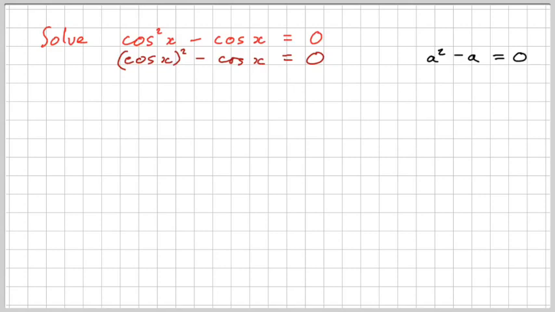Well, the correct way to solve that equation is to factorise an a out, and then you have what we call a zero product. A times the bracket equals 0, and therefore either a is 0 or the bracket, a minus 1, is 0, which leads us to a equals 1. So you get 2 solutions there, a equals 0 and a equals 1.